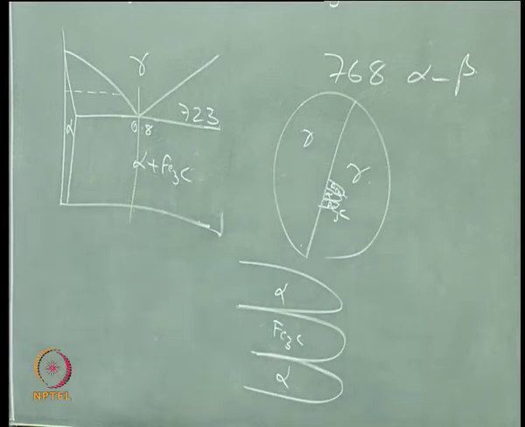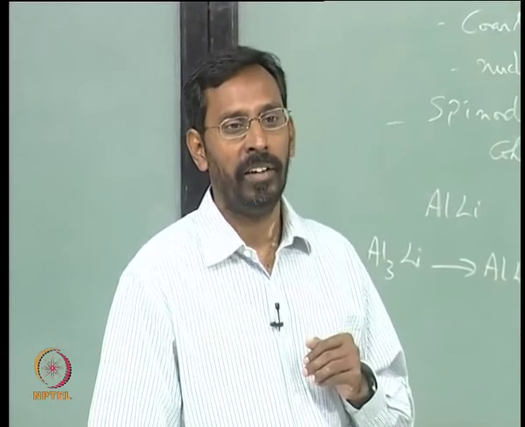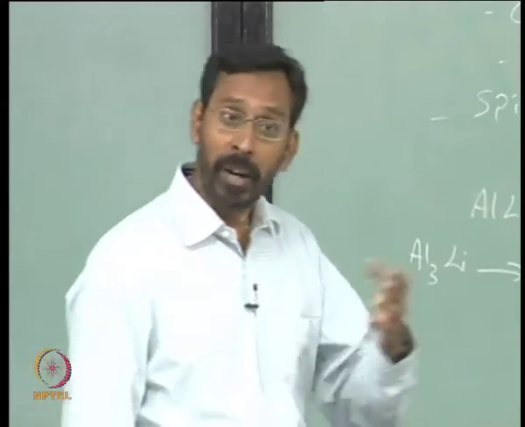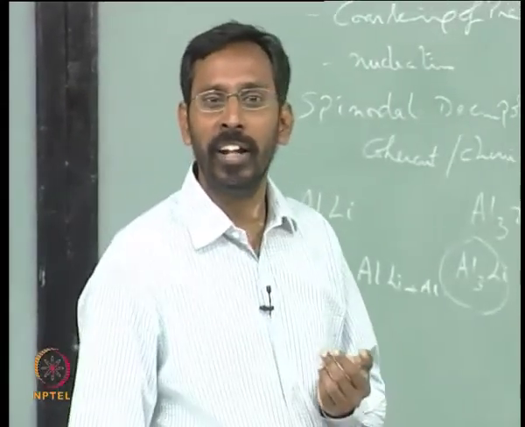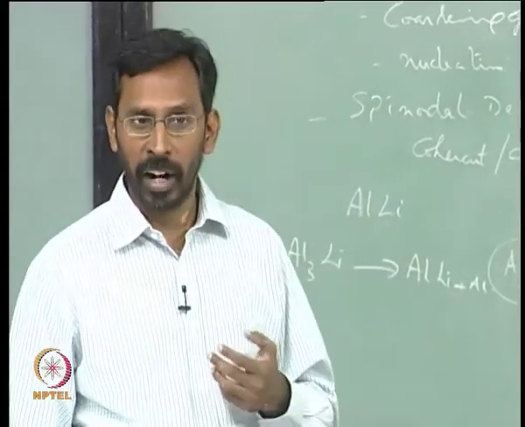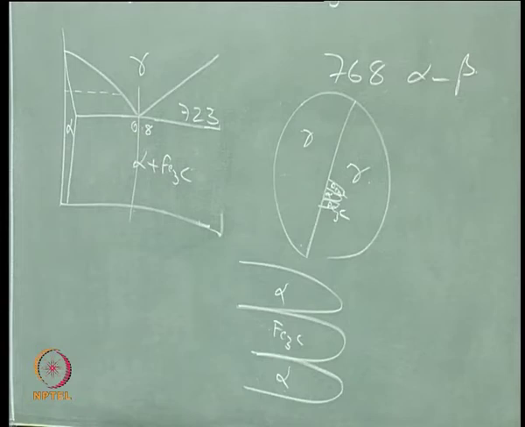Once it is lamellar, the other point which decides the strength is the pearlite colony size. What decides the pearlite colony size? Number of nucleating sites, and the number of nucleating sites is decided by your undercooling. And of course the grain size also, the prior austenitic grain size, all these things control. Undercooling controls both factors.